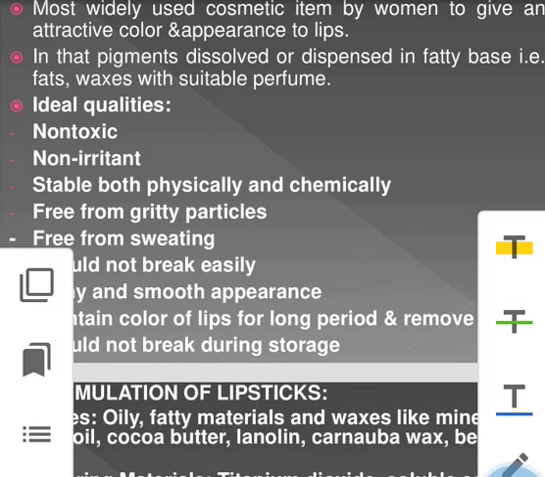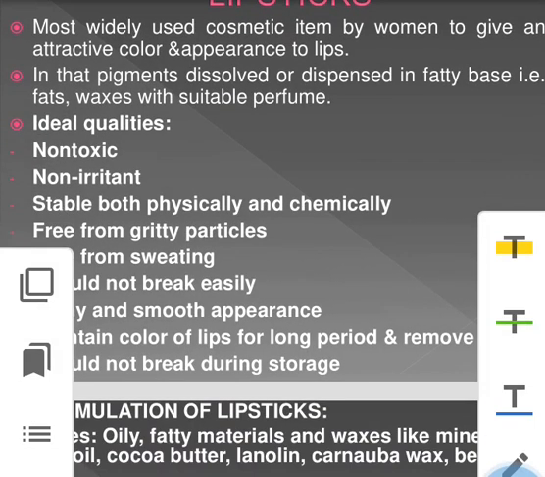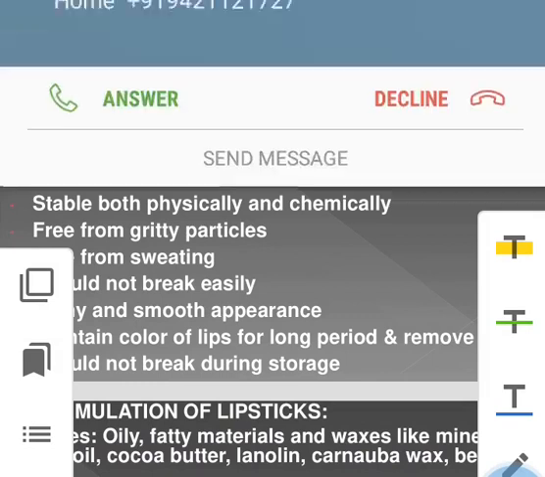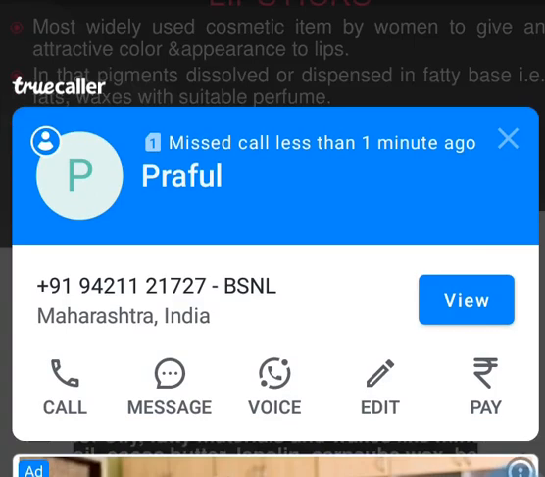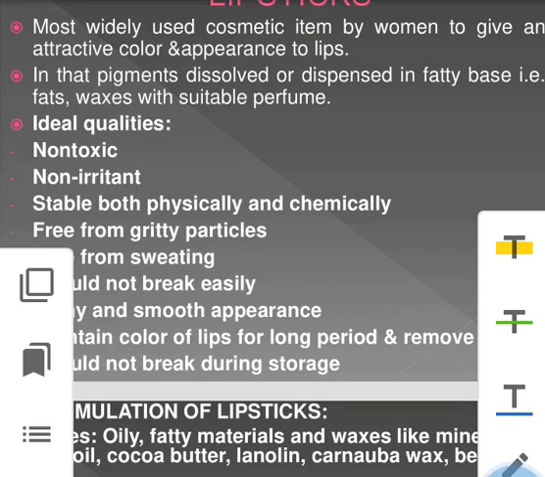In lipstick, what is the pigment? Pigments dissolve or disperse in a fatty base, that is, fats and waxes with suitable perfume.